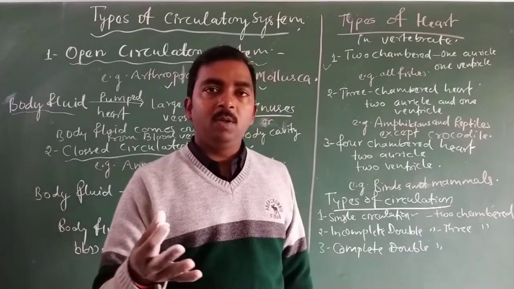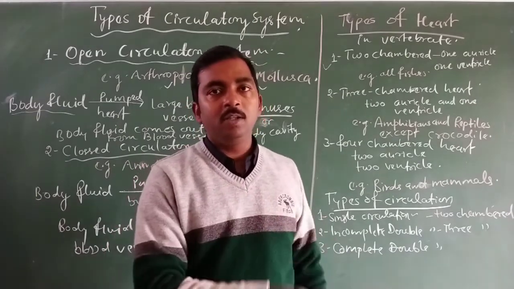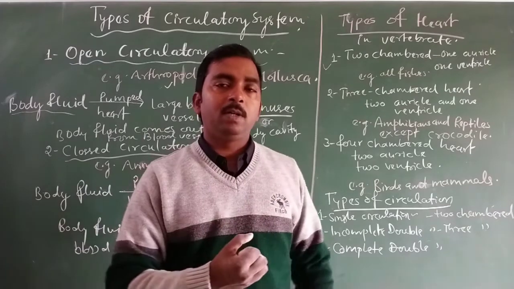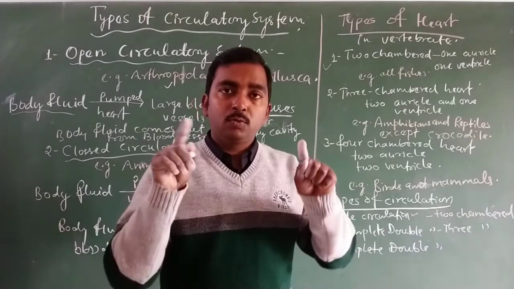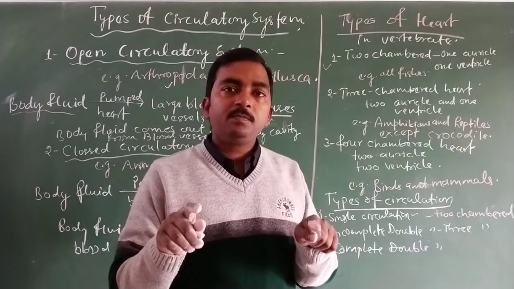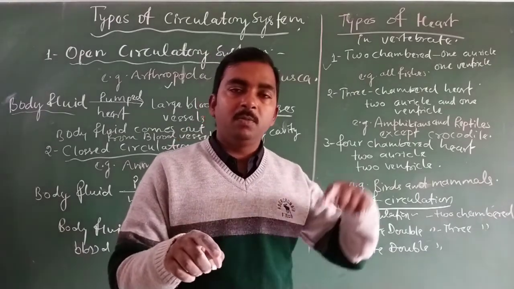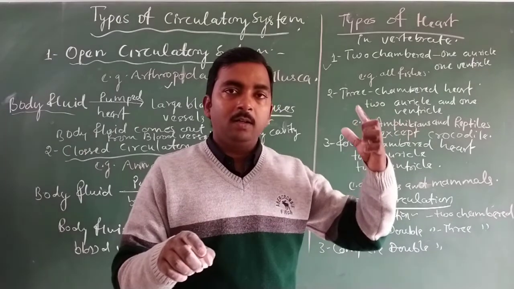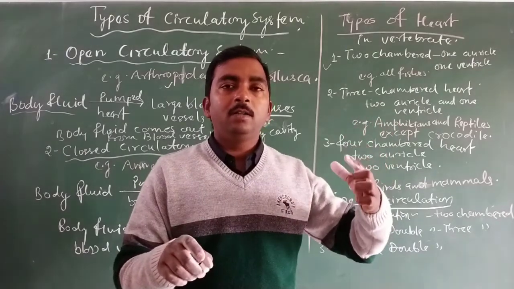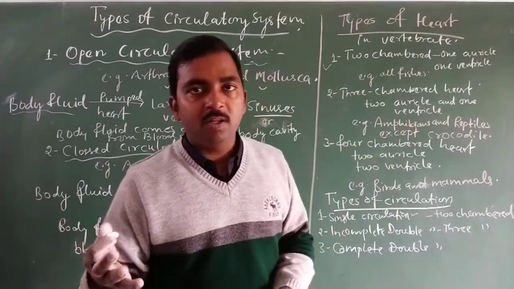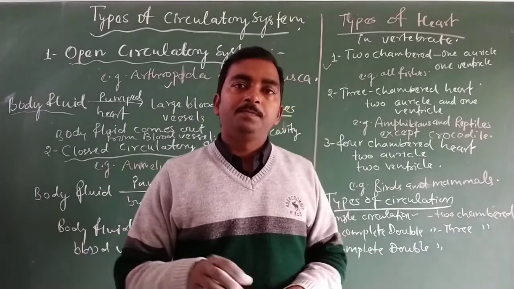So oxygenated blood from either the lungs or the gills is received into the left auricle, while deoxygenated blood is in the right auricle.